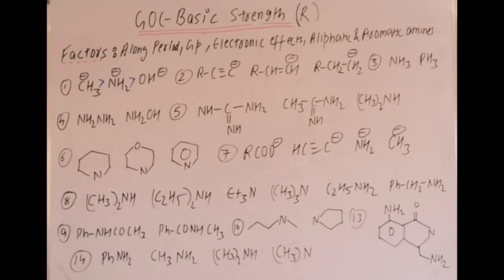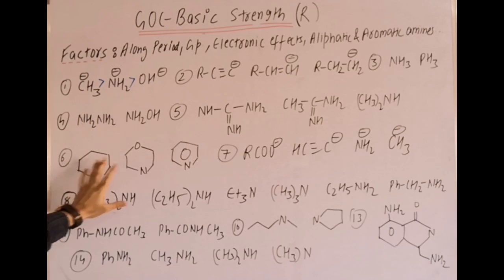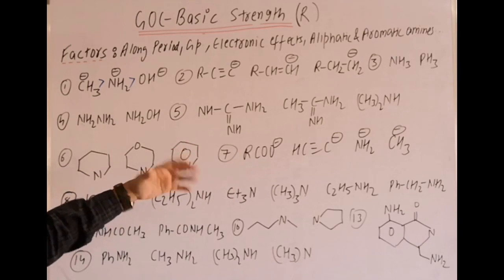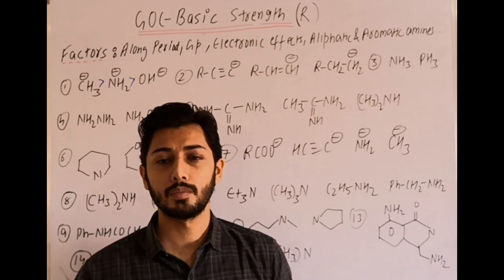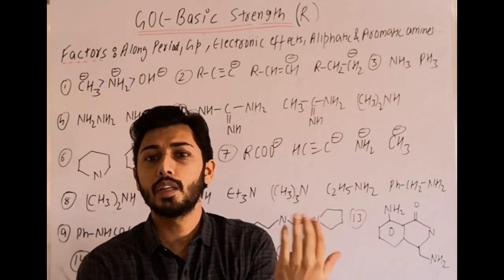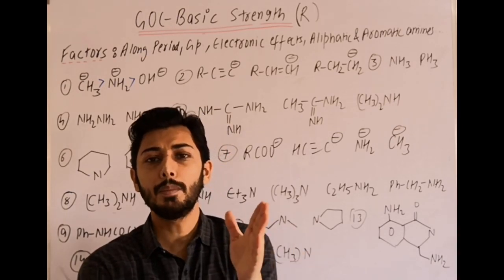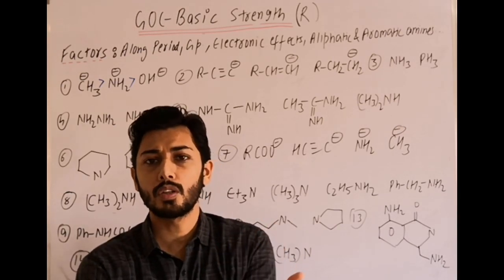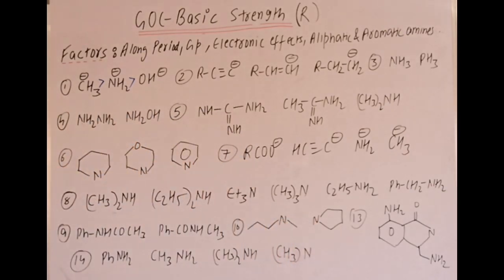Or you can try these examples up to the 5th or 6th, then check the answers. You can pause this video and try 6 examples. All these questions till the 6th and 7th are simply Kb order or pKb order, depending on the question. Or one more term can be used: decreasing order of protonation. If the question asks which will be protonated fast, that means which is most basic, it will donate electrons fastest and will be protonated first. So the terms can have some twists, but if your concepts are clear, you will not face any problem. So starting with the second one now.